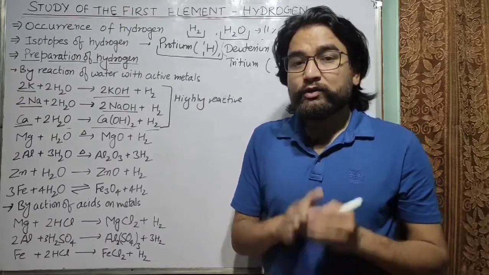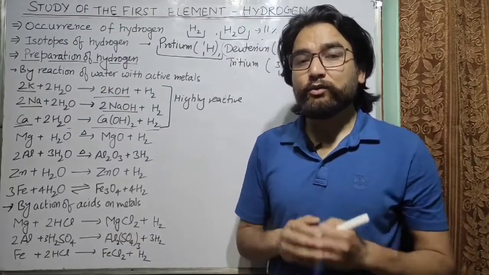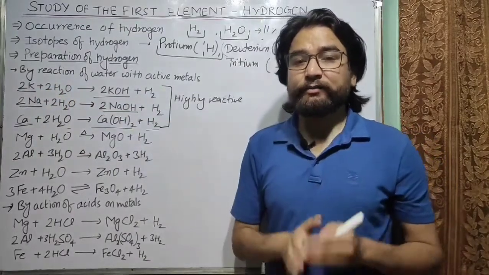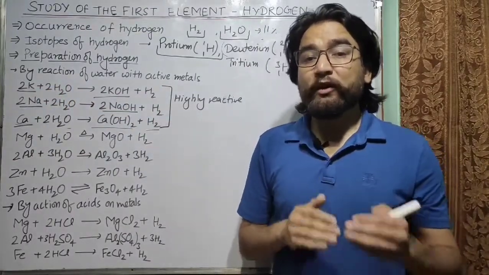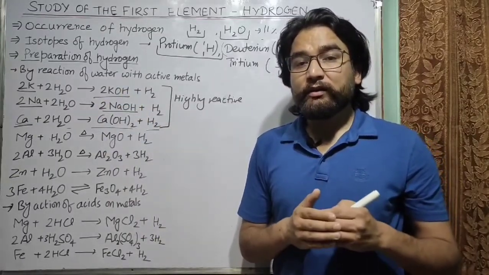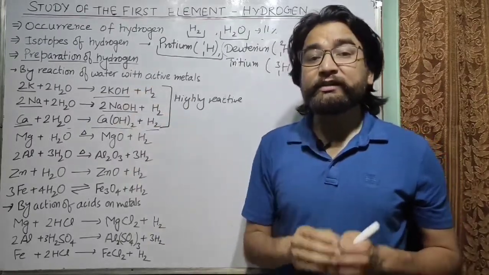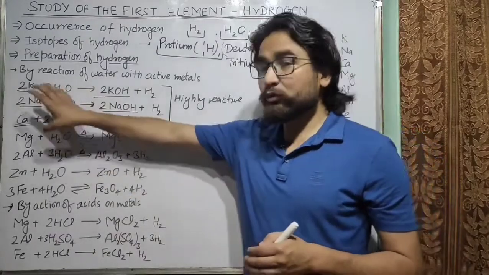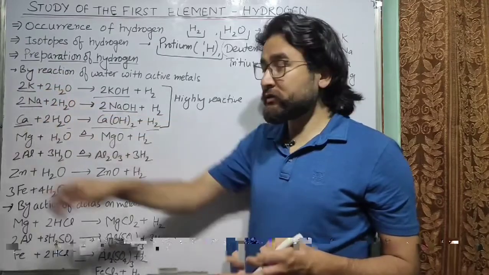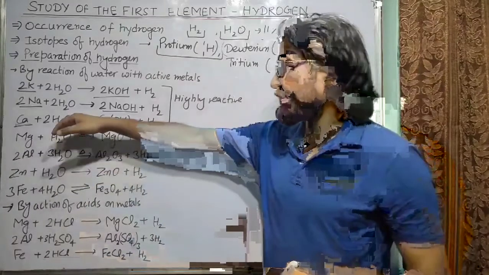Now the question is, do we use these metals for the preparation of hydrogen? The answer is no. The main reason is because these metals are highly reactive, so they react vigorously or violently with water to form hydrogen, and due to this the temperature increases and it becomes so high that the hydrogen produced during the reaction may catch fire. So therefore we don't use these particular elements. They are also expensive.